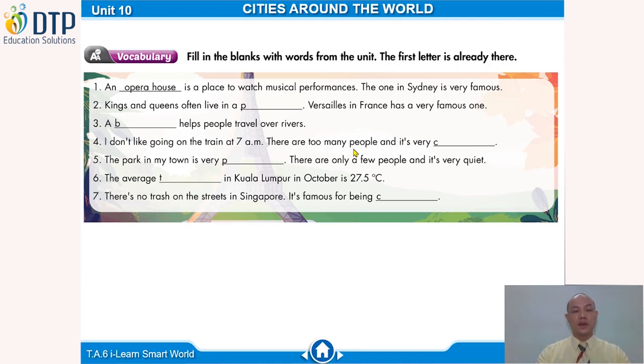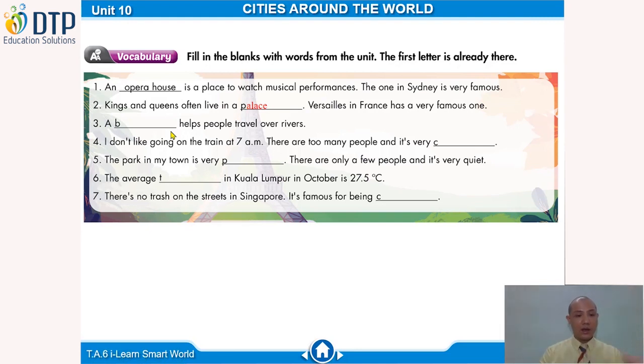Now, time's over. Let's check. Number 1. An opera house is a place to watch musical performances, and the one in Sydney is very famous. Number 2. What's your answer? Mình có chữ P đầu tiên. Right. Kings and queens often live in a palace. Very good. Number 3. A bridge helps people travel over the rivers.